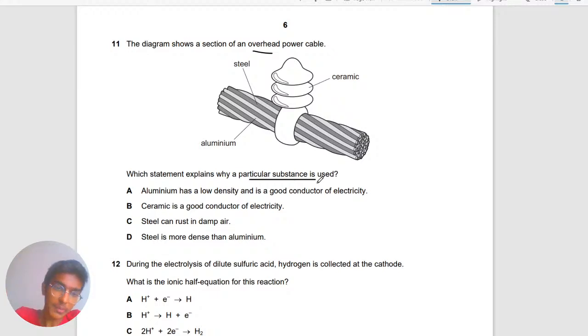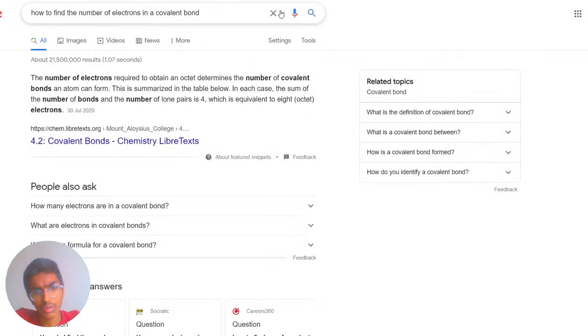So first of all, it says aluminium has a low density. Yes, it has a low density, and it's a good conductor. It's a metal, and most metals are good conductors. So the answer is A, even without looking at other stuff. Ceramic is not a good conductor, I believe. Conductor, sorry. Let's search though.